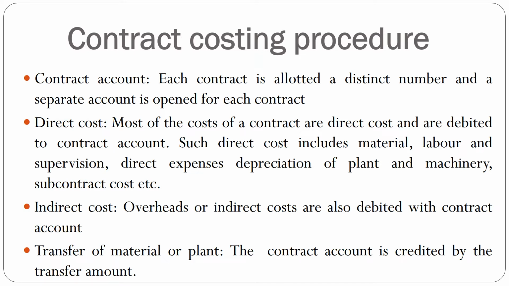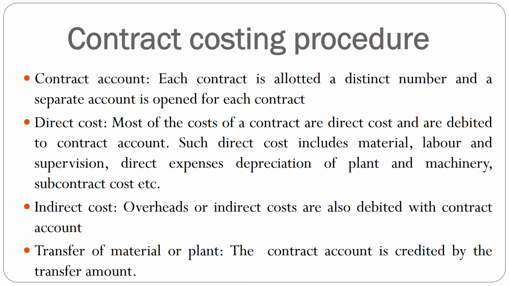Contract account. In contract costing, each contract is allotted a distinct number and a separate account is opened for each contract. So a separate account is needed whether it is contract A, contract B, or contract C. We have to prepare a different account for each. Then, all direct costs. What is direct cost? Directly involved in the project. That is direct expenses, supervision cost, labor cost, material cost, and subcontract cost. All are treated as direct cost and directly included in the contract account.